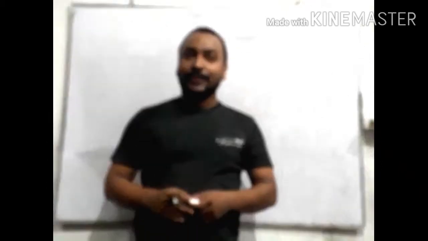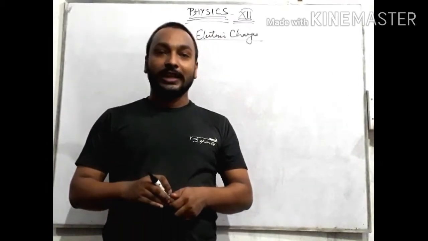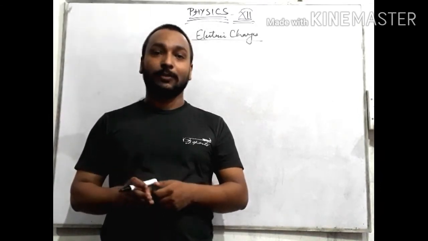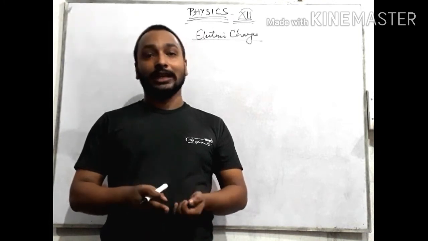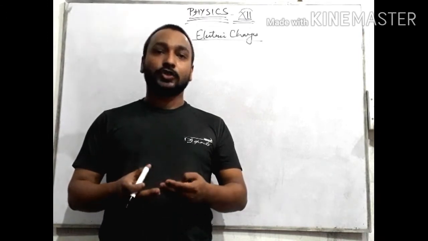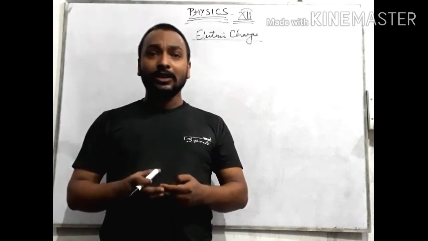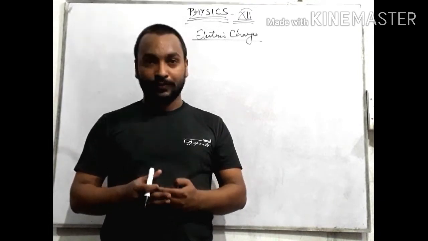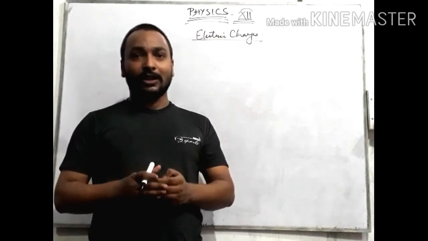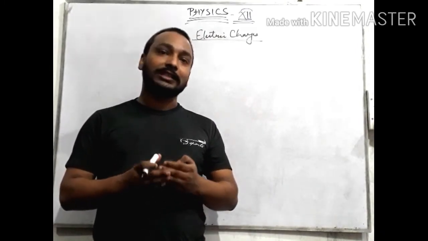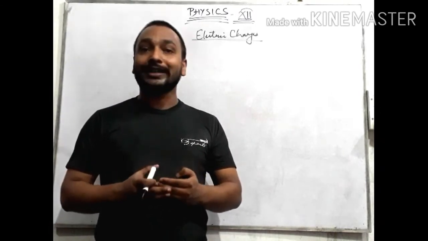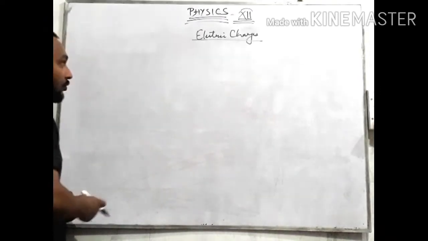In our day-to-day life we come across many objects where bodies get charged, where bodies get attracted to some other charged body, and sometimes an uncharged body gets charged. Like at your home you are using a battery or solar cell; these are all getting charged and discharged. How does it happen? Every matter in the universe contains some kind of charge. Before understanding this, we must know what charge is.